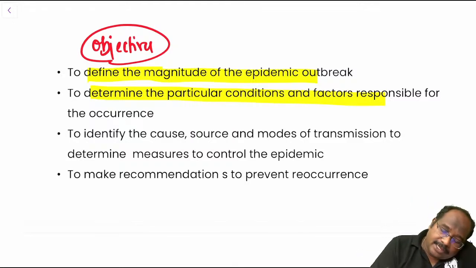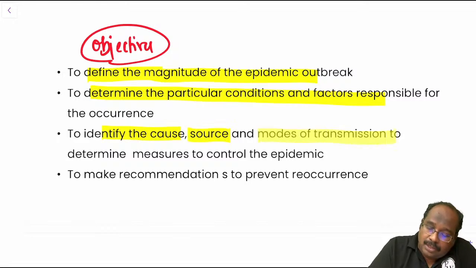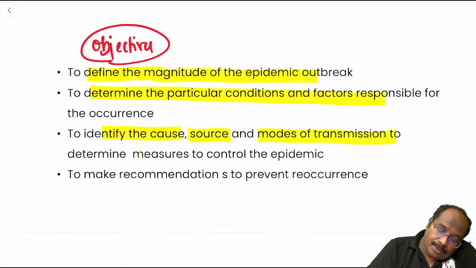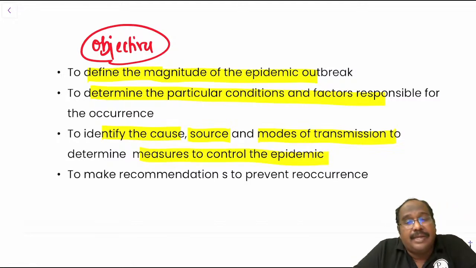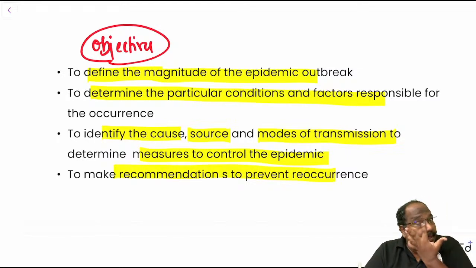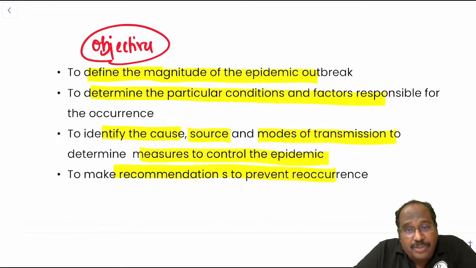Then the third thing is to identify the cause, what is the reason, source, modes of transmission, how this is transmitted, and how to control the epidemic. That is step 3, how to control, and make recommendations to prevent the reoccurrence. So these are the objectives: how big the epidemic is, the reason why it has happened, what are the modes, so that I can control and prevent the reoccurrence.